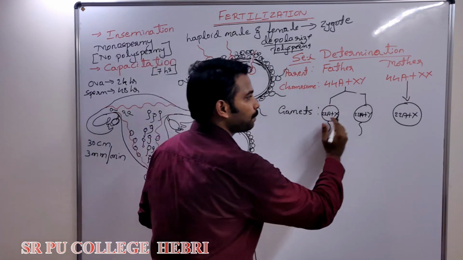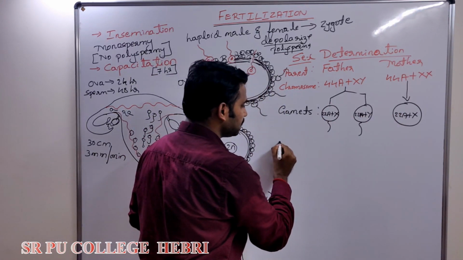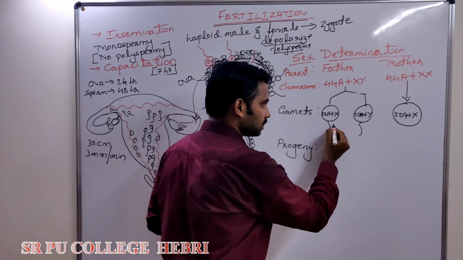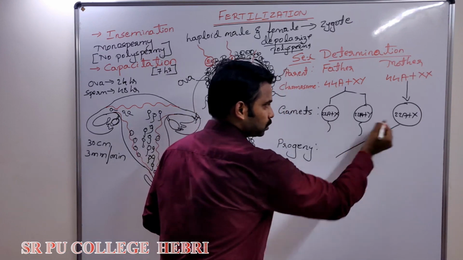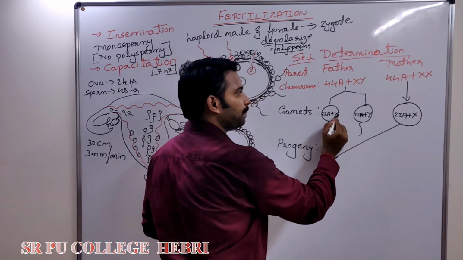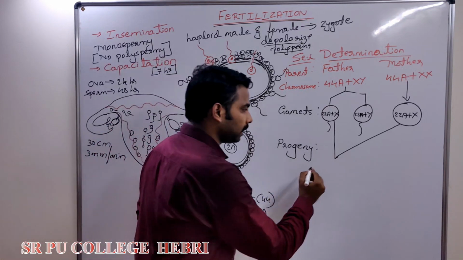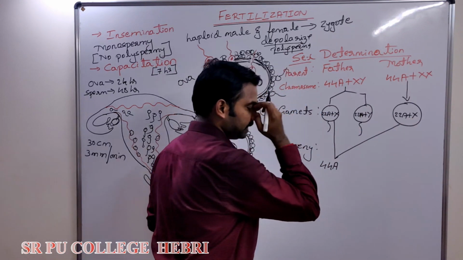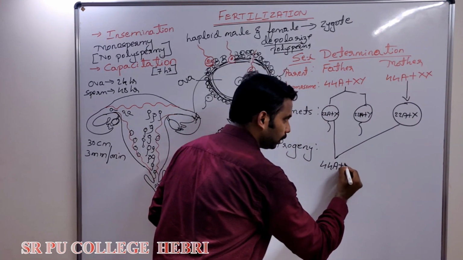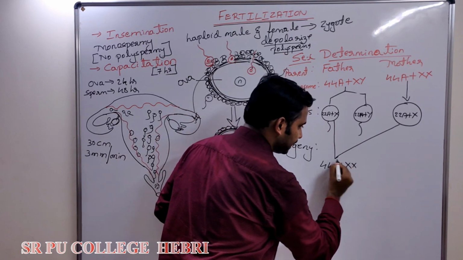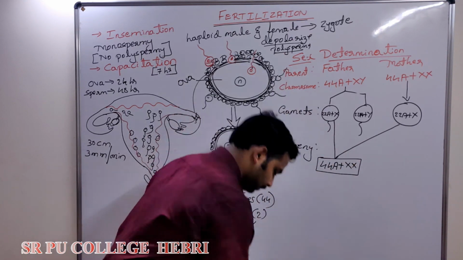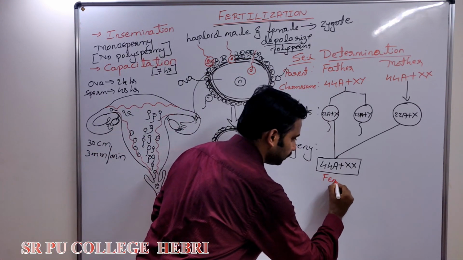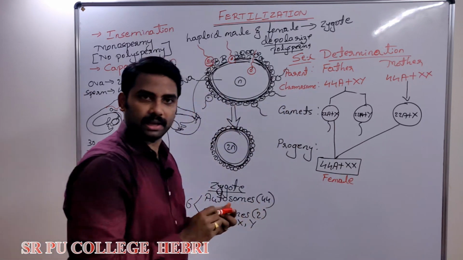What next? Sperm and egg are ready. Next is the fertilization and formation of the baby. Suppose the egg having X chromosome is fertilized by a sperm having X chromosome. What happens in the child? The nucleus of the sperm and the nucleus of the ova fuse, giving 44 autosomes plus XX. The baby will develop into male or female? The baby will grow into a female.